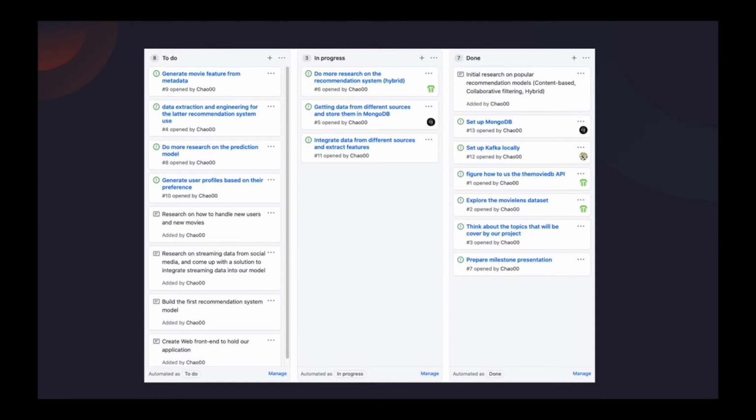What we have done so far is to do a lot of research on movie data from multiple sources by going through their databases and learning their APIs. We've also set up a MongoDB database and collected and put data inside of our MongoDB database. We've also packed everything together as a Docker container. We've set up a simple one-node Kafka message broker locally to test out fetching real-time movie-related content from social media.